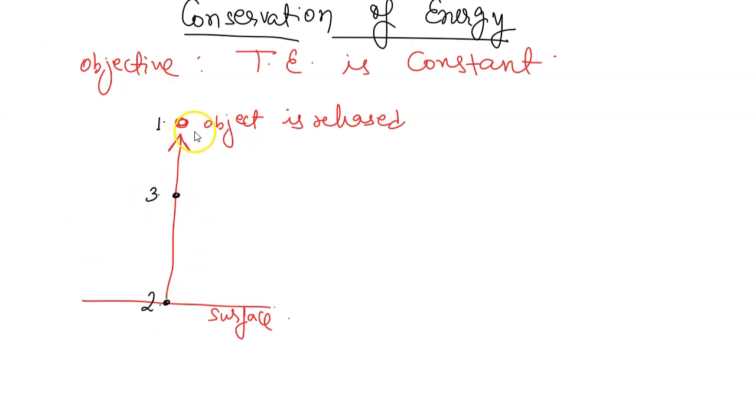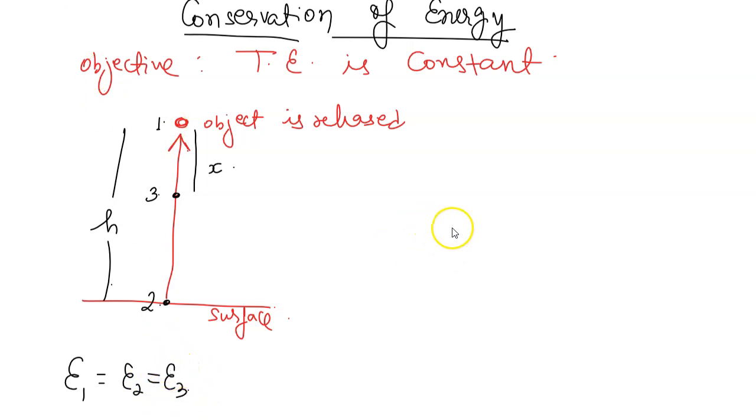So let us say at x meters deep, I will calculate total energy. We should agree that if energy at 1, 2 and 3 comes out to be the same, then we should conclude total energy is constant throughout the journey, and in the universe total energy is the same.